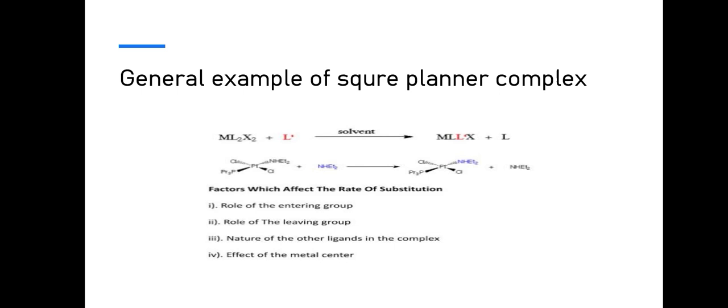Here are some factors which affect the rate of substitution. Role of entering group. Entering group means a ligand which attacks the central metal atom. Role of leaving group, nature of other ligands in the complex, and effect of the metal center.